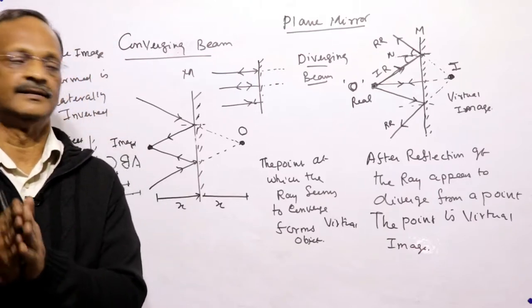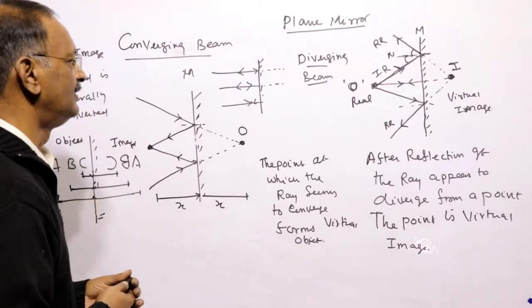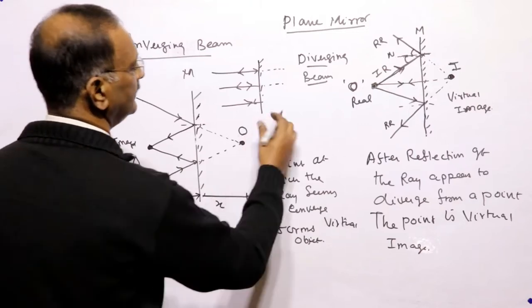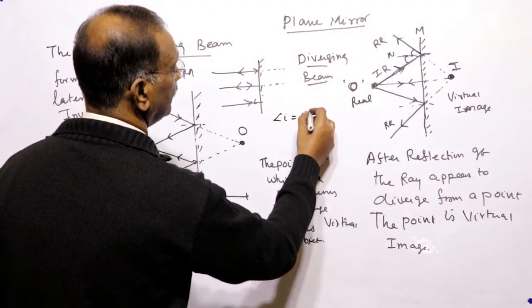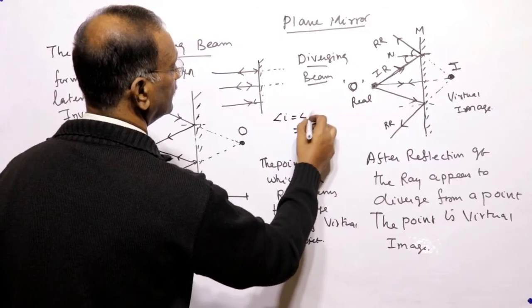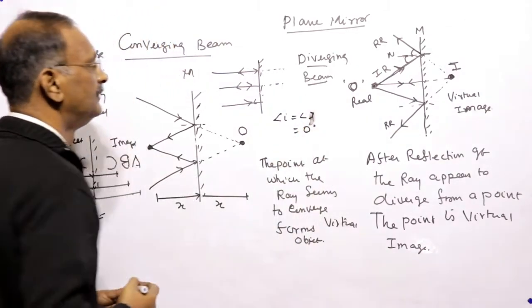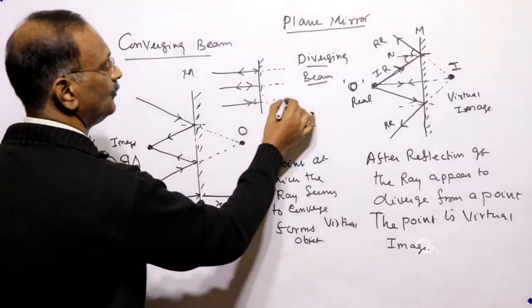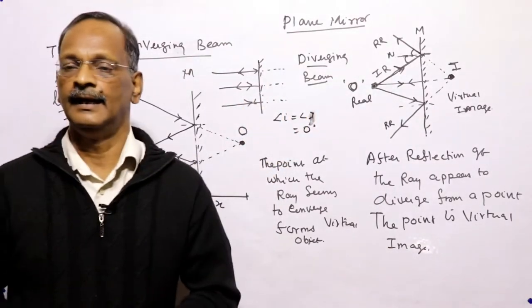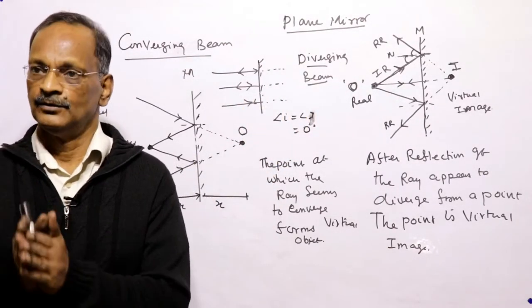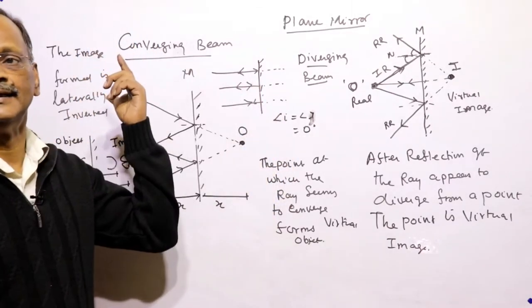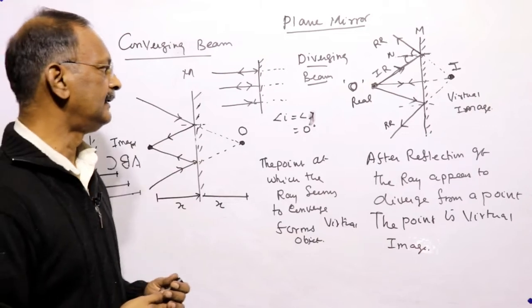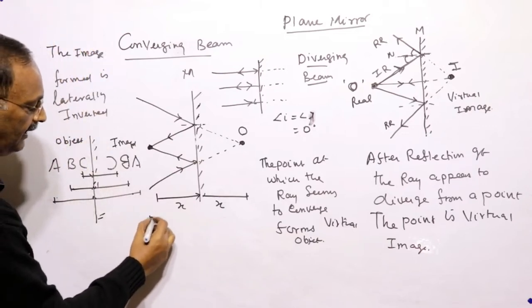So we can write: angle of incidence is equal to angle of reflection is equal to 0 degrees. There is no way for the incident and reflected rays to intersect, or even to appear to intersect. If we take it as intersecting, it intersects at infinity. That's for the plane mirror.